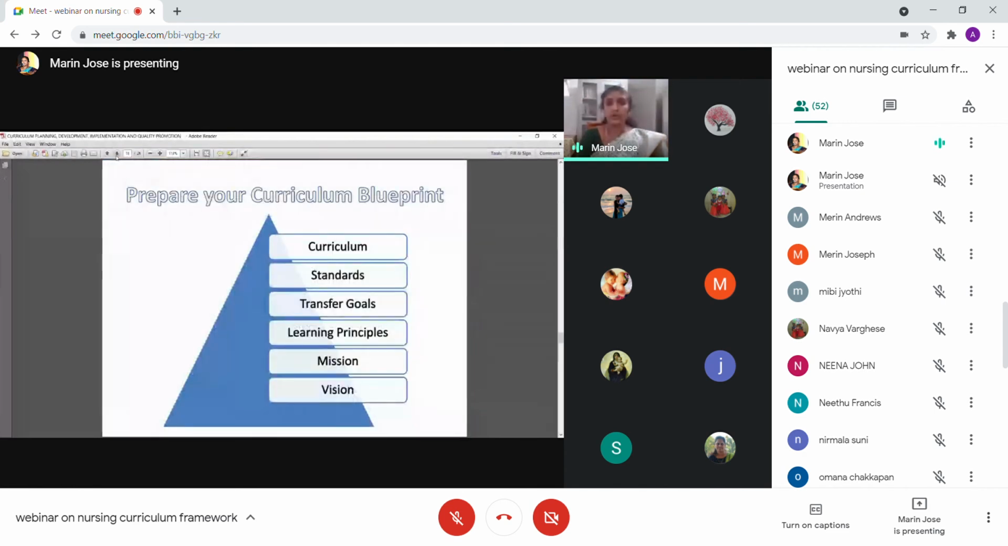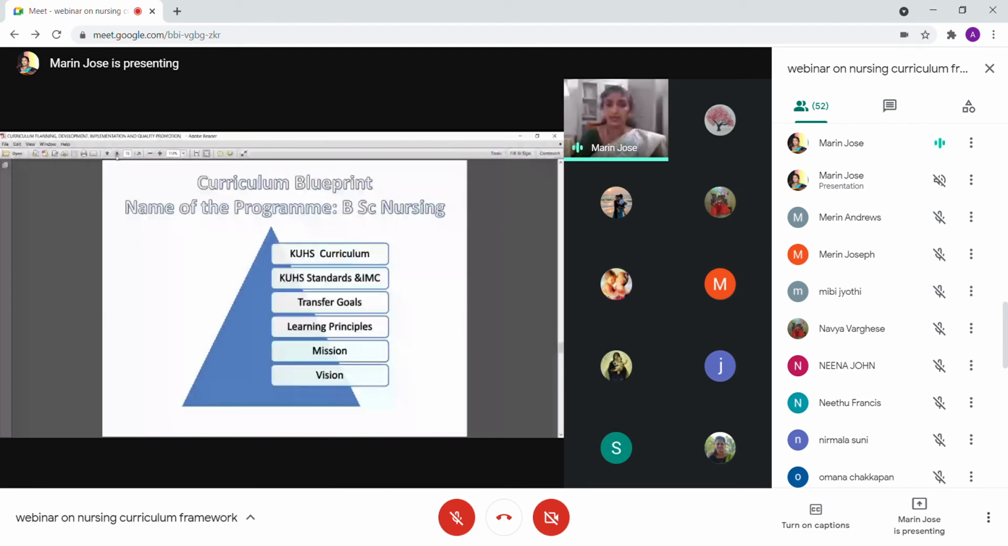I hope this session is clear. We have this material with us, and if we want to do a curriculum blueprint, we can take, for example, the curriculum, the standards given by WHO, and the goals identified. Certain supporting principles can be selected, and the vision and mission of the institution can be selected.